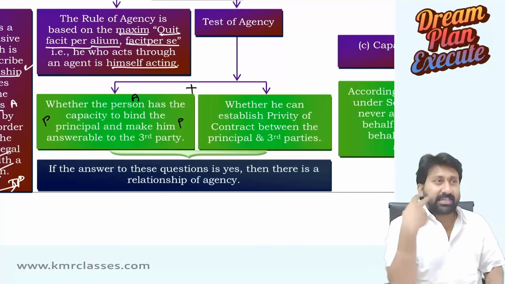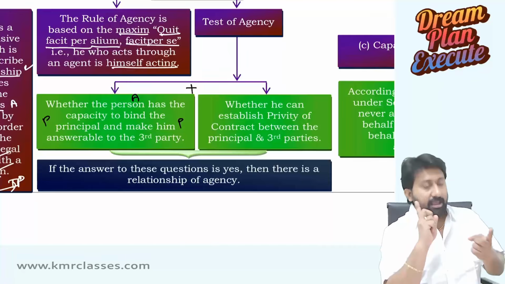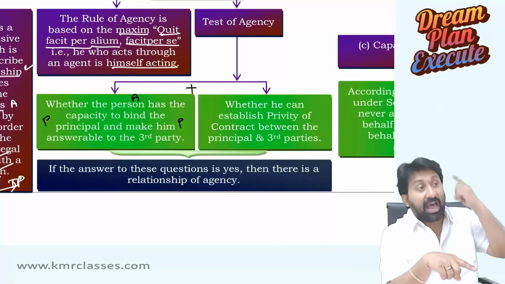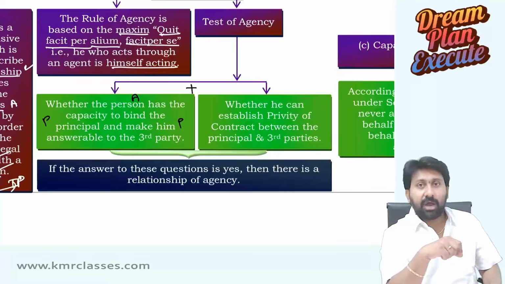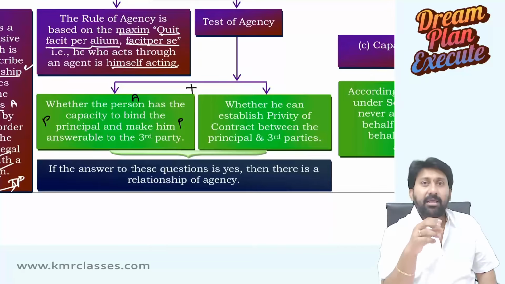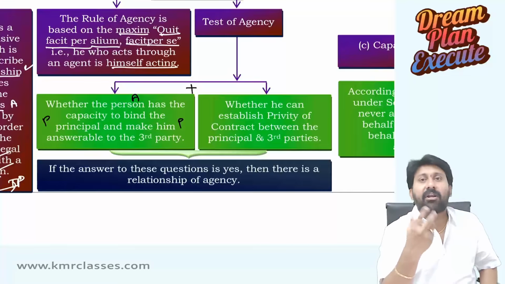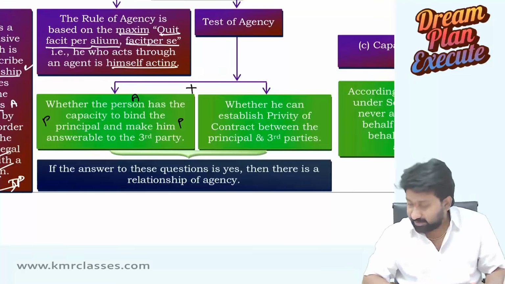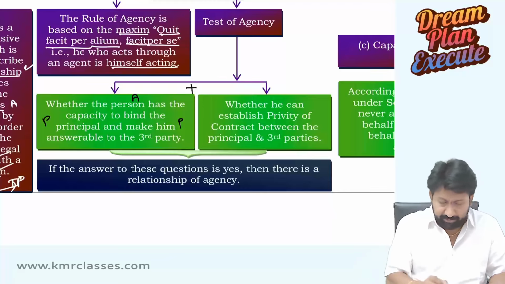So what are the two essential conditions making an agency? You should have a capacity to bind another person for your acts and make him answerable to a third party. Second, establishing privity of contract between the principal and a third party. If the answer to these questions is yes, then there is a relationship of agency.